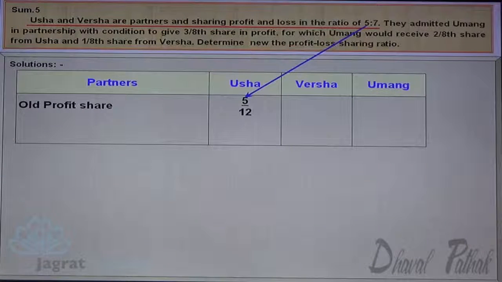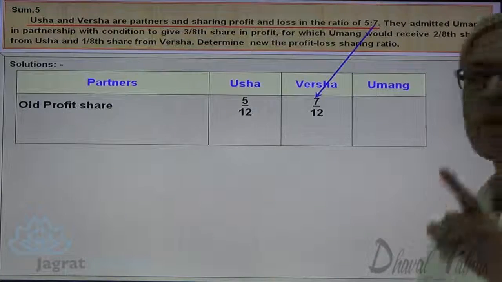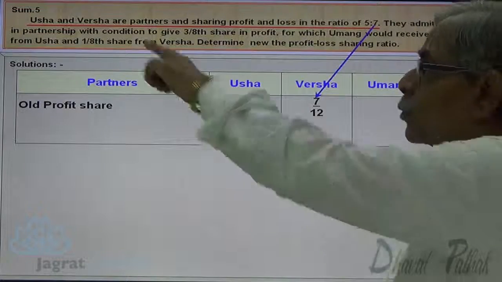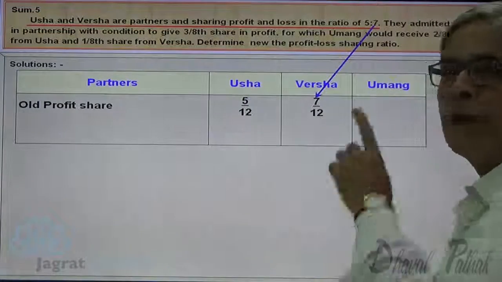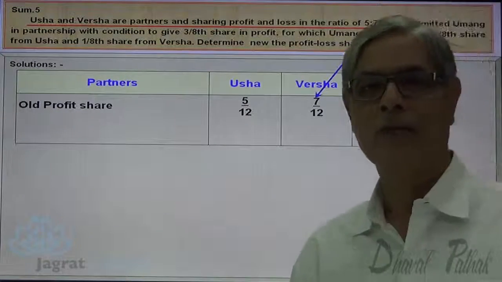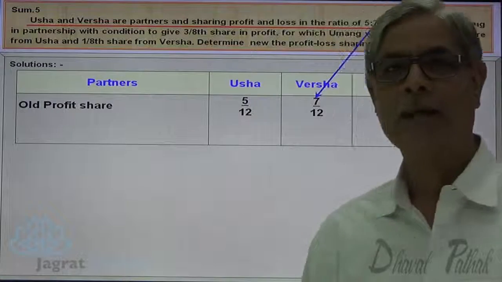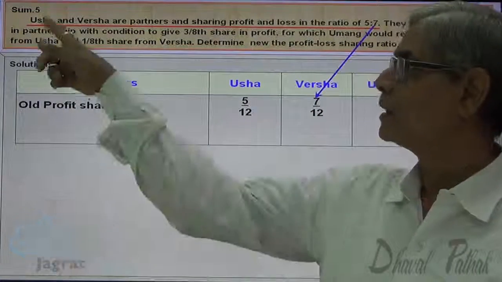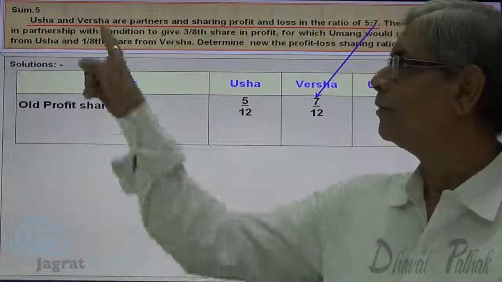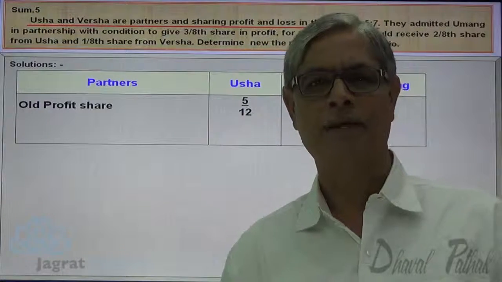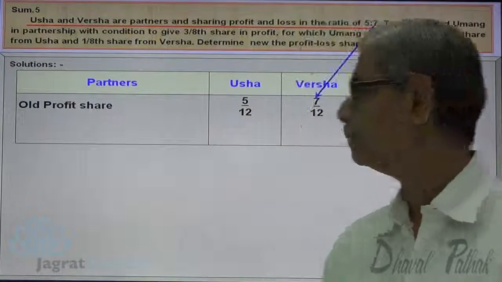Here old profit share 5:7, so 5 by 12, 7 by 12. 5:7 implies that suppose the total profit is 12, Usha gets 5 and out of 12 profit Varsha gets 7. This is the meaning of 5:7. 5 plus 7 is 12. Out of 12, 5 rupees is received by Usha. Out of 12, Varsha gets 7. This is the proportion in which total profits of the partnership firm get distributed.